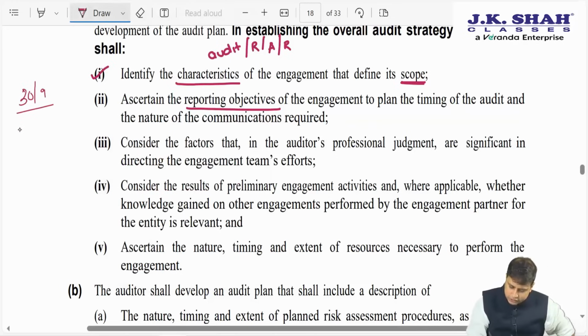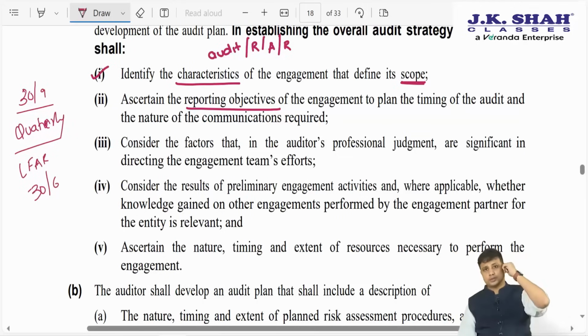In case of a listed company, we need to give quarterly reports as well. In case of a banking company, we need to give LFAR by 30th of June. So we are understanding what the objectives are, how frequently we are going to communicate with management, and on what dates we are going to meet the management. So we need to ascertain the reporting objective, which will help us in planning the timing of audit.